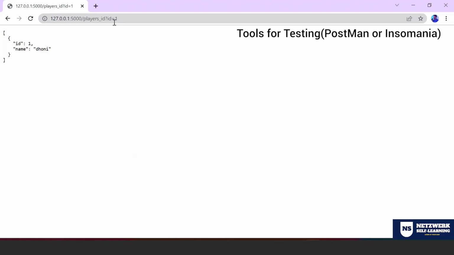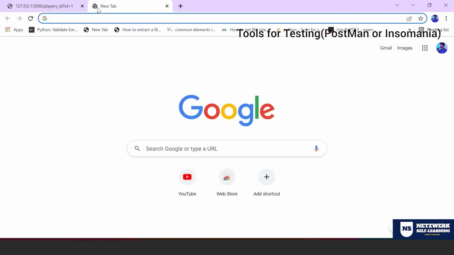Now, what you're doing right now, you're just testing that in a browser. At times, you can test the same thing in two different ways. Now you're using a browser to check whether it works fine or not. At times, you can use some other tool for checking that. What is the tool? A Postman tool. You can have the Postman tool as a part of your extension.